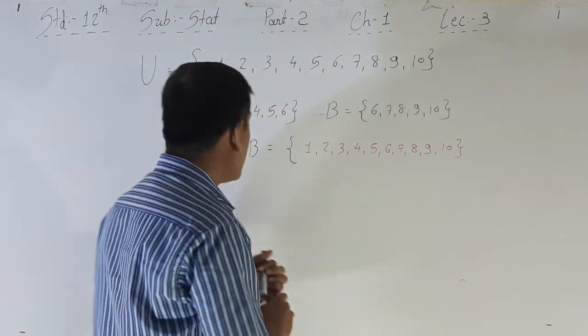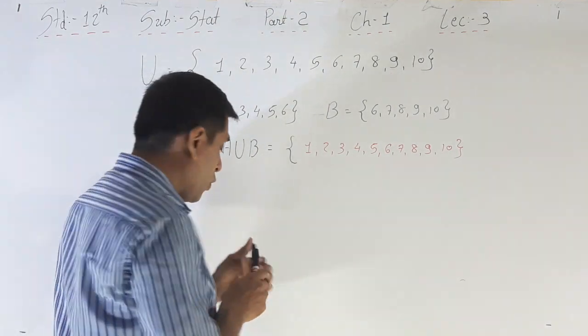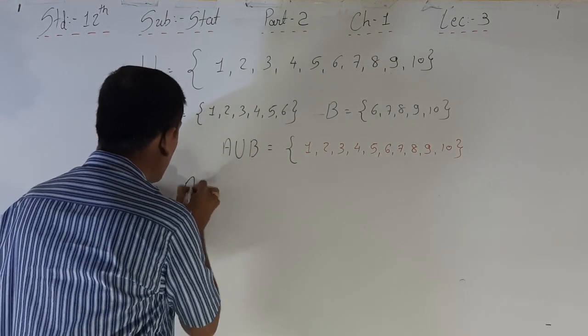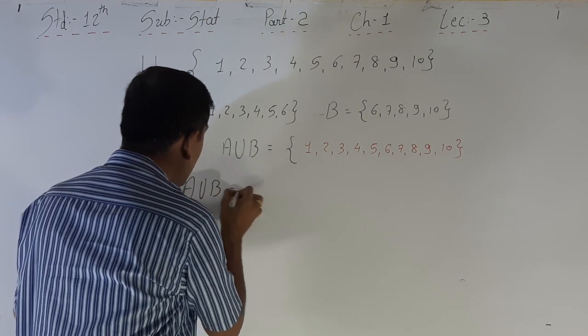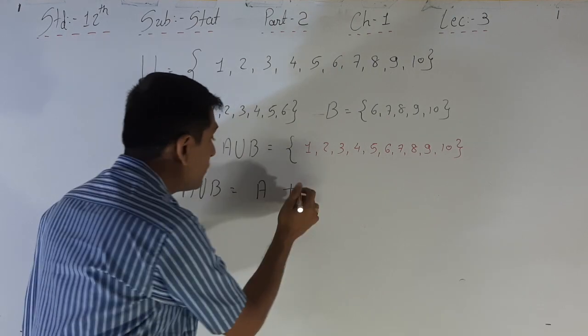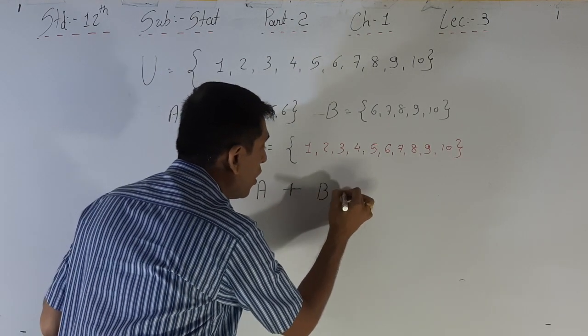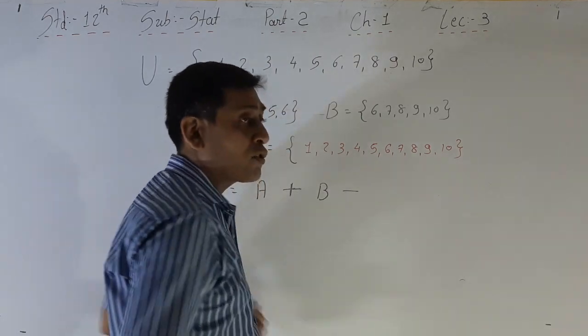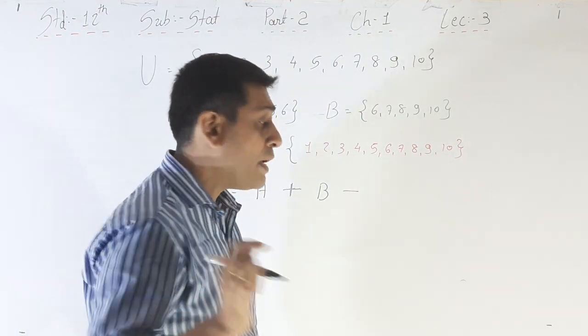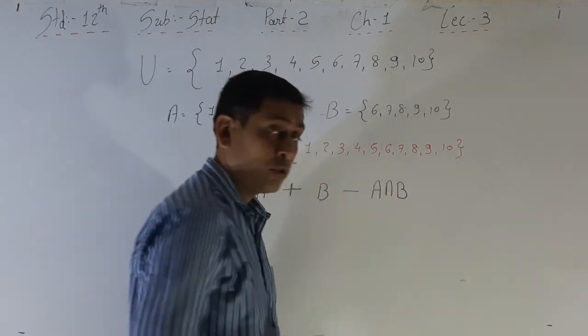Okay. So what is the formula? What is A union B equal to? A union B is equal to occurrence of A or occurrence of B or occurrence of A and B both.